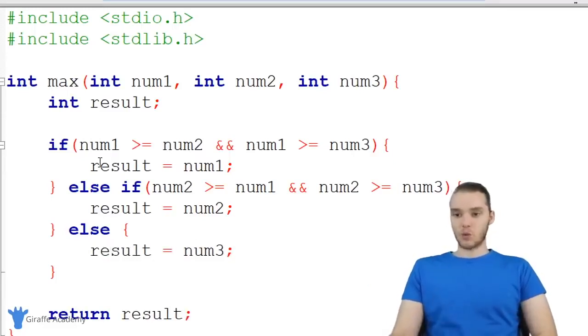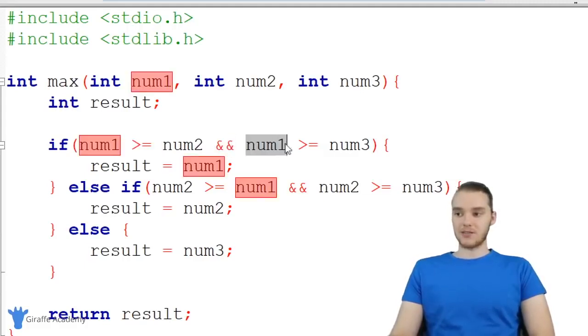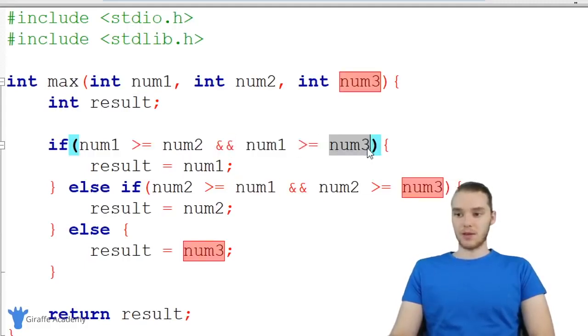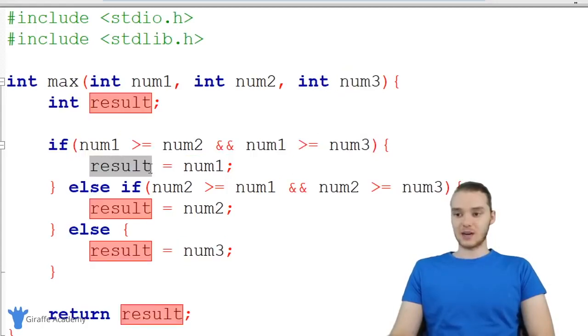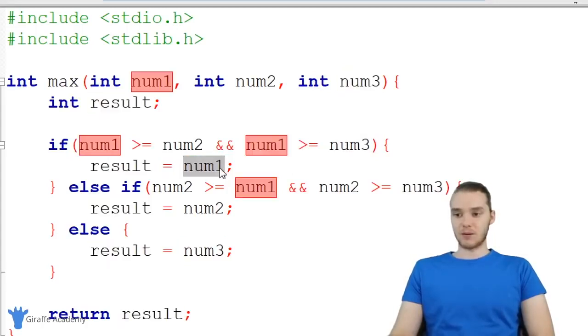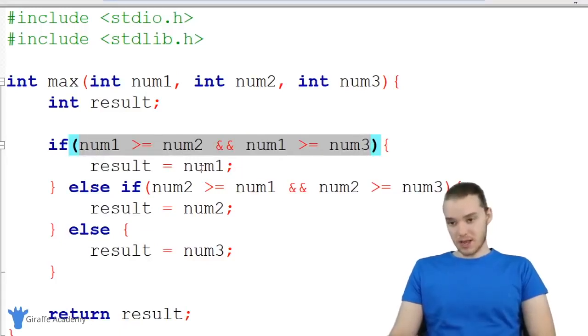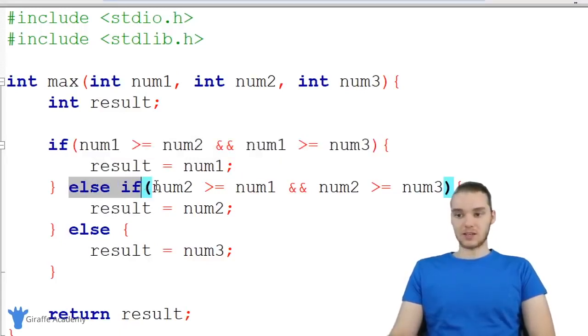So let me walk you guys through this one more time. Up here we have this if statement. And in addition to checking to see if num1 is greater than or equal to num2, we're also using this special operator called and, and we're checking to see if num1 is greater than or equal to num3. If that's the case, then result is going to be equal to num1. Otherwise, if this condition is false, then we're going to come down here and we're going to check this other condition.